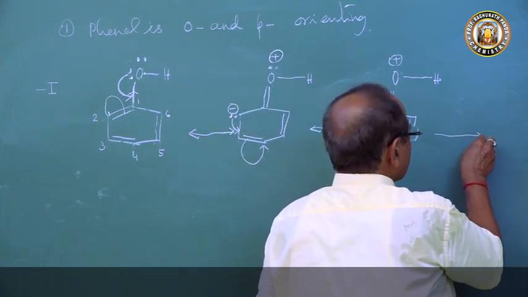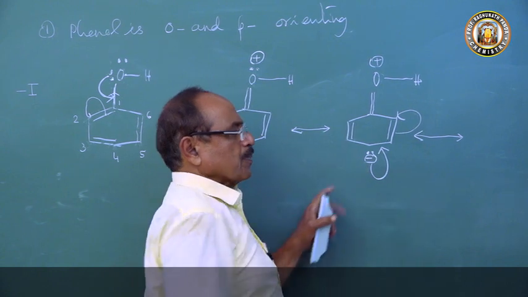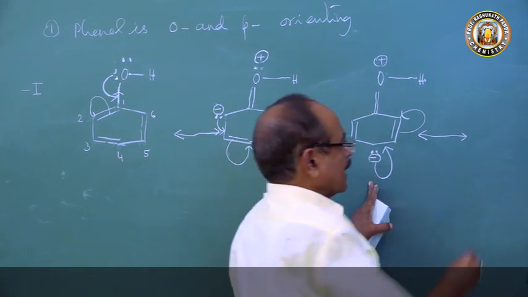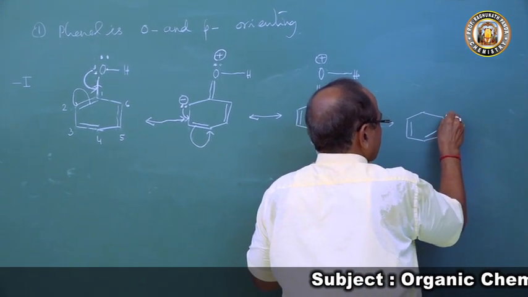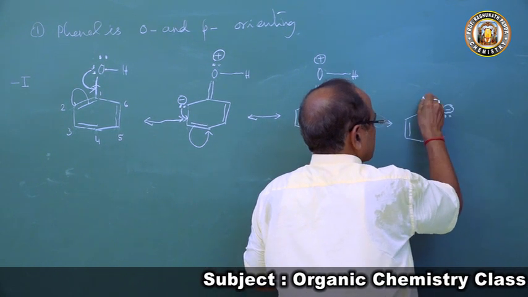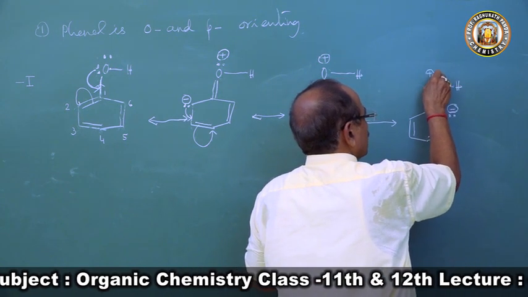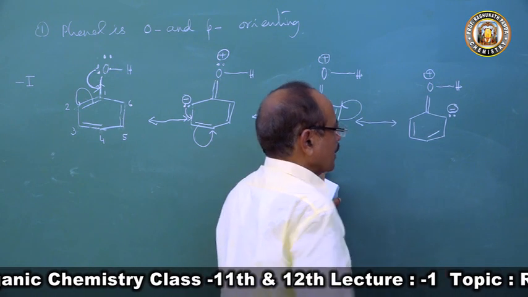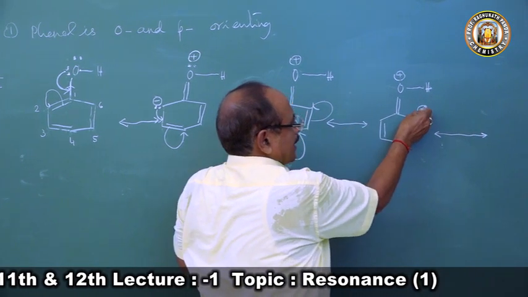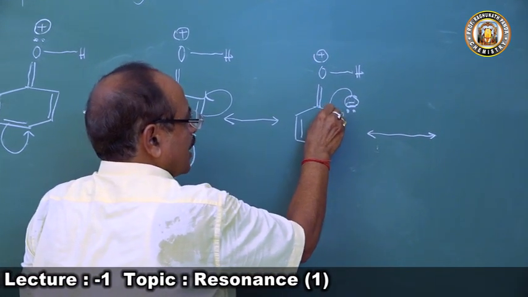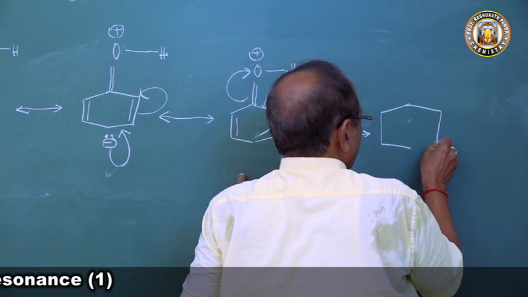Now we will have another structure, where this pair of electrons will go to this position and this pair of electrons will come to this position, again back to the ortho position. So we get this double bond here, and the lone pair of electrons has come to the 6 carbon atom, and the oxygen atom has a positive charge, there is oxonium, and again there is charge separation in the molecule. Since there is a positive charge here and a negative charge here, this negative charge will have a tendency to move toward the positive charge. So again this comes back and gets the original structure of the phenol.